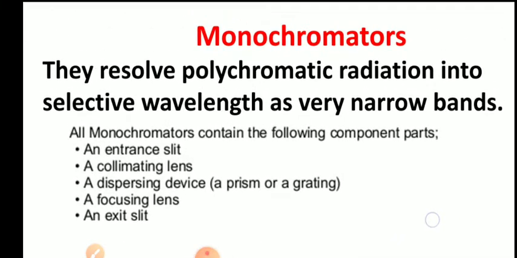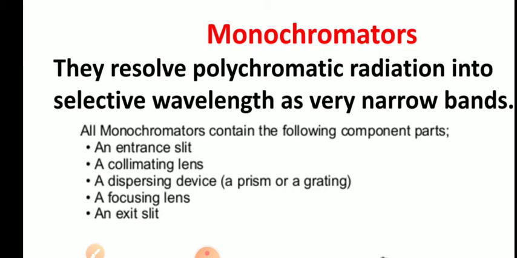So let us now discuss monochromators. They resolve polychromatic radiation into a selective wavelength as a very narrow band. Rather, they split polychromatic light into monochromatic light of a narrow band. So what does a monochromator consist of? It consists of an entrance slit, a small gap through which polychromatic light enters. You have a radiant energy source from which polychromatic light is emitted, and the light enters inside the monochromator through a narrow gap or slit, which we call the entrance slit.